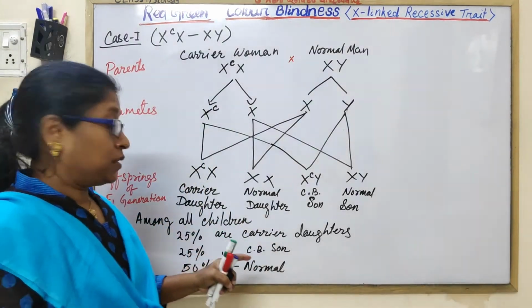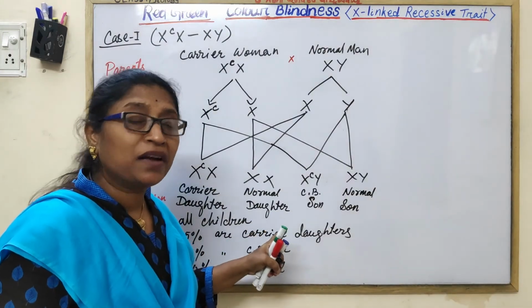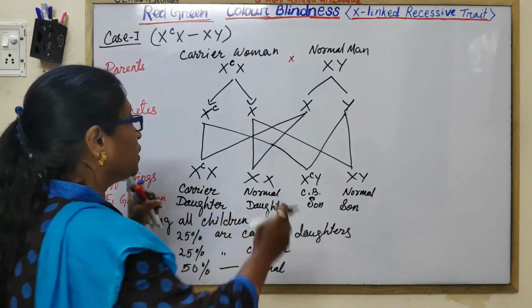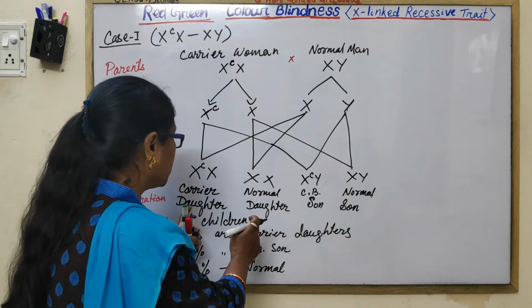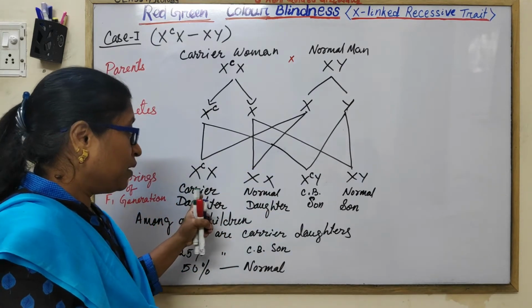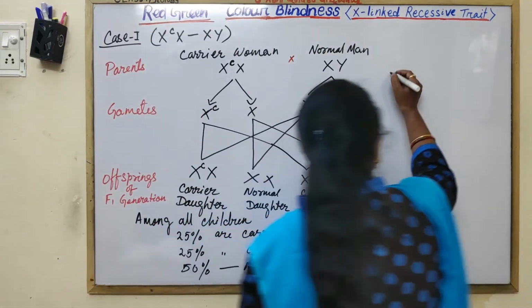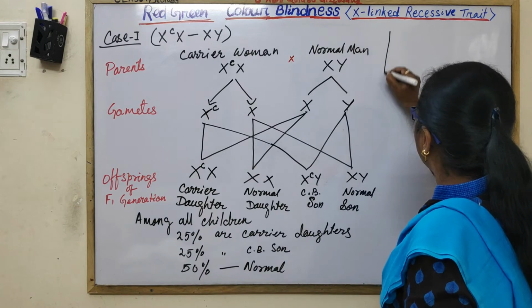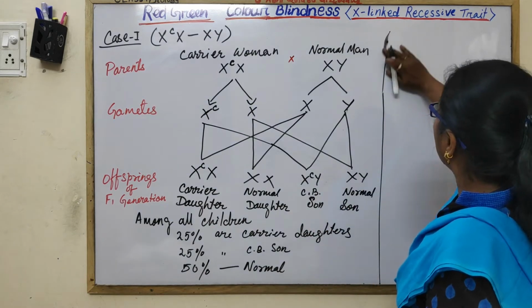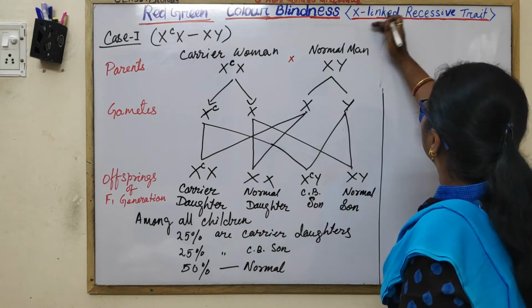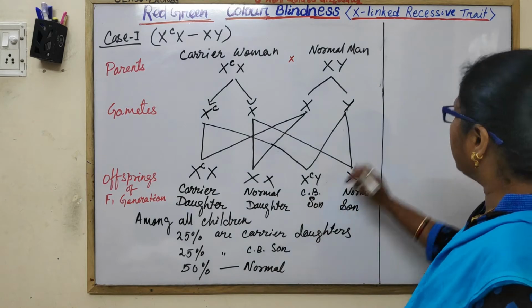You may be asked the percentage of total offspring, or you may be asked what percentage of the daughters are affected, what percentage of the sons are affected. Then you will write it in another way.